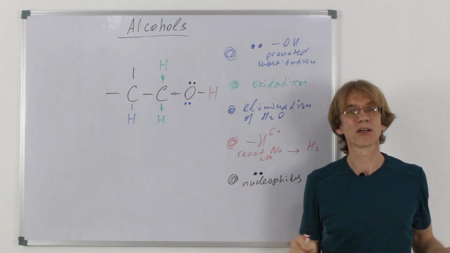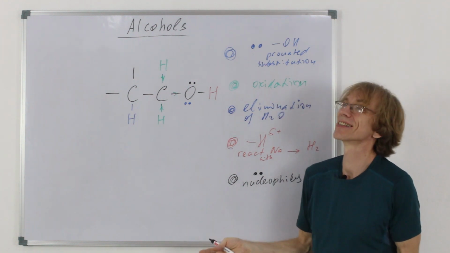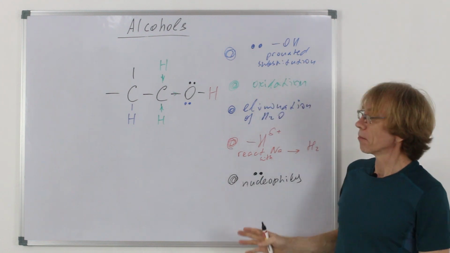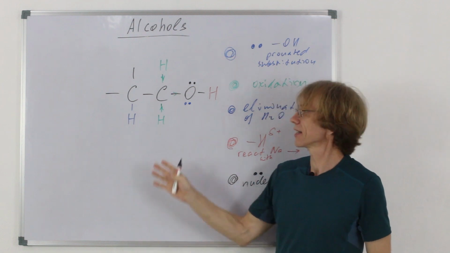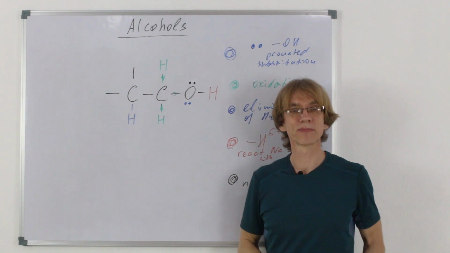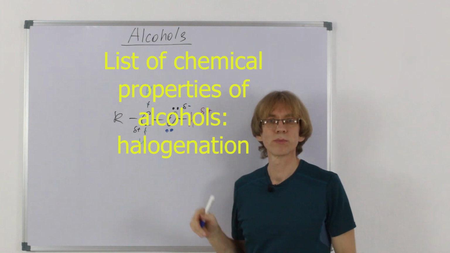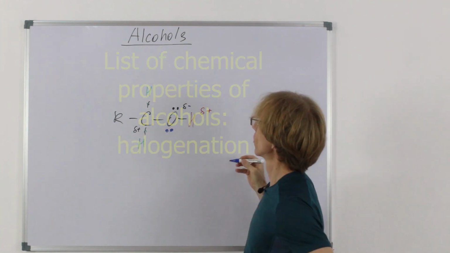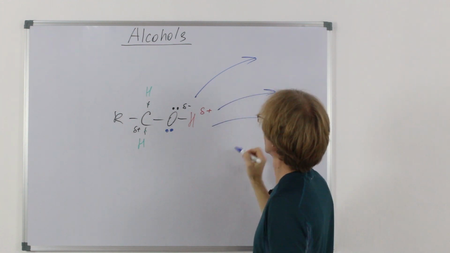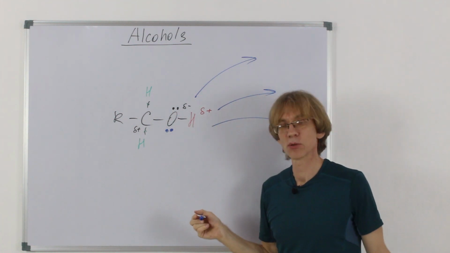Next thing would be making a list, not a full list obviously, but a list of reactions which are normally mentioned in A-level chemistry in high school, but which are still interesting and are based on the properties of this functional group. So the first reaction to discuss, logically, would be substitution reactions, when instead of the hydroxyl group I would have different halogens. So chlorination can take place.